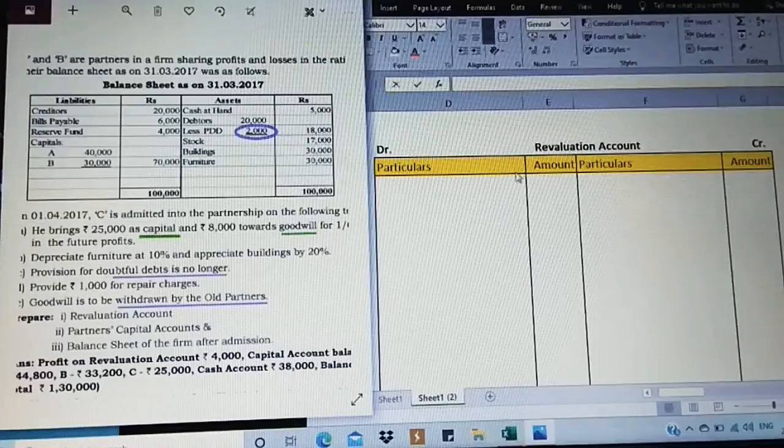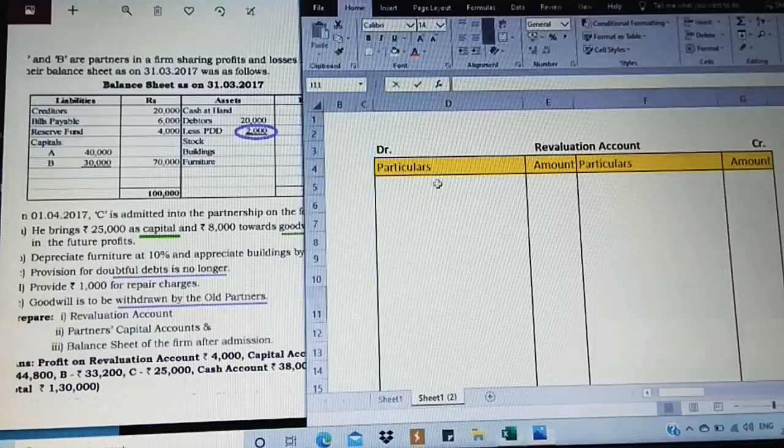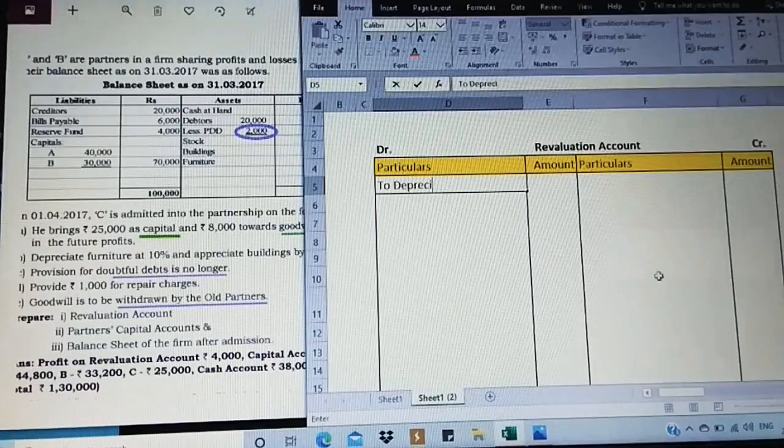So we are going to prepare the revaluation account. Now concentrating on the second to fourth adjustments, first we have depreciate furniture. Depreciation is going to be an expenditure for us. It's going to be a loss, so take it on the debit side: depreciation on furniture.